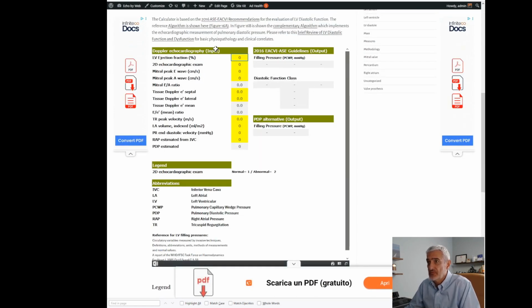In this window, you can fill up the yellow fields, like for example, ejection fraction, the 2D echocardiographic examination, various measurements like mitral valve, tissue Doppler, etc. The Excel spreadsheet will give you, based on the variables that you input, as output, the estimated filling pressures and diastolic function class.